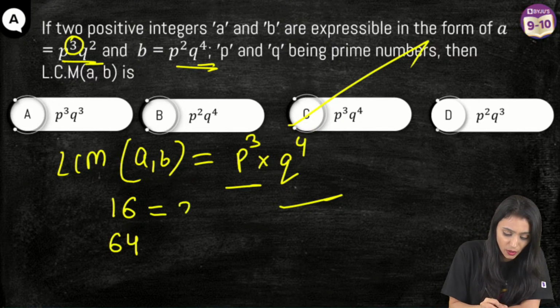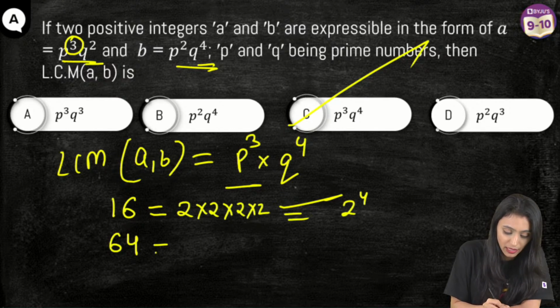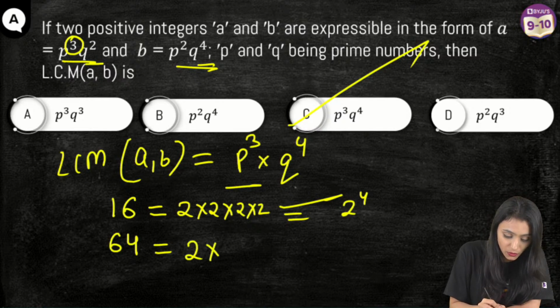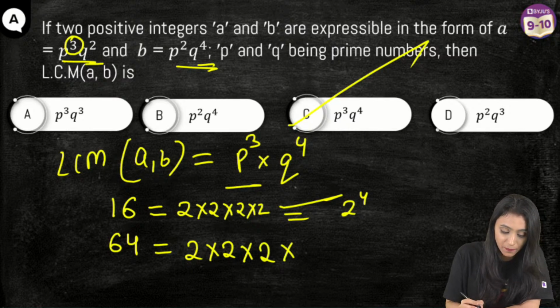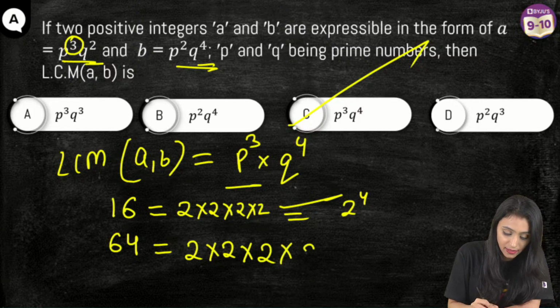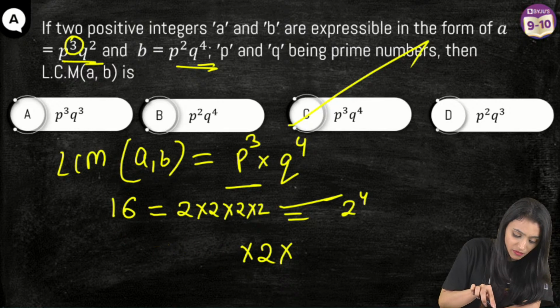What the LCM over here is going to be? 2 times 2 times 2 times 2. That's basically 2 to the power 4. And here, this is going to be what? If I write this one down, 2 times 2 is 4. 4 times 2, I'm sorry, it is 8. And then 8 times 2 is 16. 16 times 2. Let's not pick these numbers. Let's pick some different numbers here.